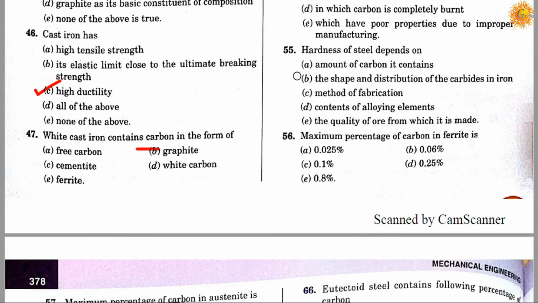Question number 55. Hardness of steel depends on option A, amount of carbon it contains. Option B, shape and distribution of the carbides in iron. Option C, method of fabrication. Option D, content of alloying elements. And option E, the quantity of ore from which it is made. Correct answer is B. Hardness of steel depends on the shape and distribution of the carbides in iron.